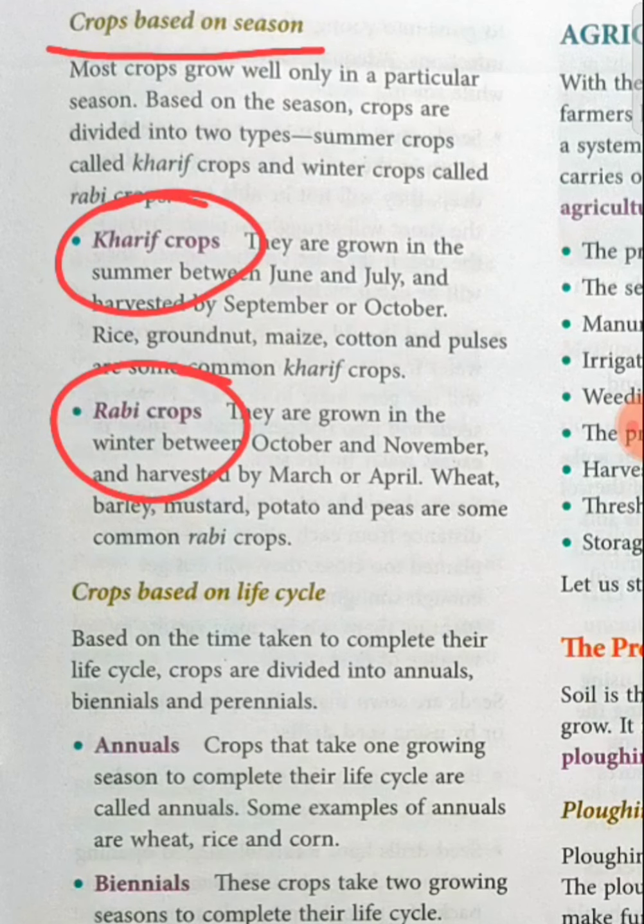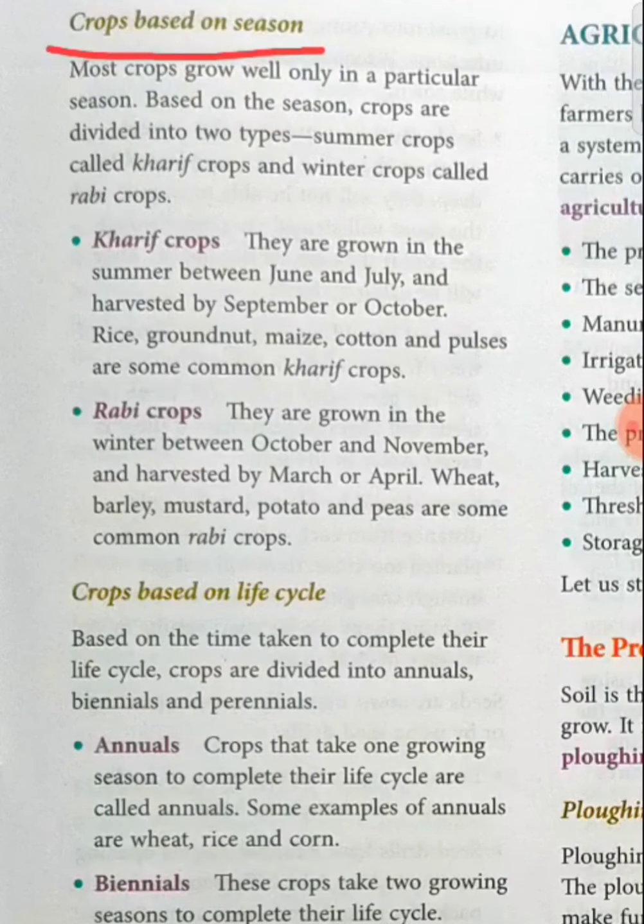Kharif crops and rabi crops. Kharif crops are also known as summer crops, and rabi crops are also known as winter crops. Kharif crops are grown in the month of June and July, and harvested in the month of September and October.